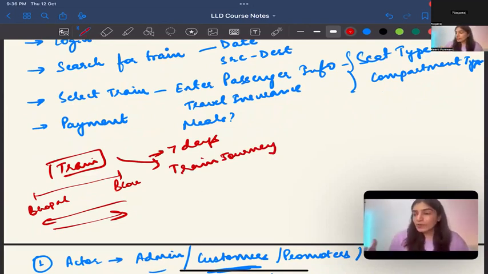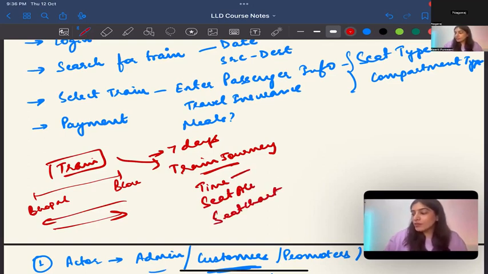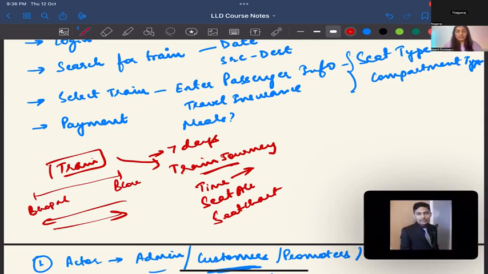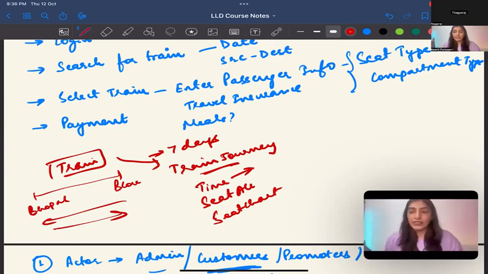Sometimes the same train is going, so we think, okay, we can use a train object. But for every journey, the time can be different and the seat allotment is going to be different. Like the seat chart is going to be different, right? Suppose in a particular train journey, on Monday the train was on time, but on Tuesday it was not on time. On Wednesday it was 1 hour late, on Thursday 2 hours late, or something like that. You get the point, right? For every train, there are multiple train journeys as well. Everyone understands that? Yes, the train number is the same, but there are different train journeys.